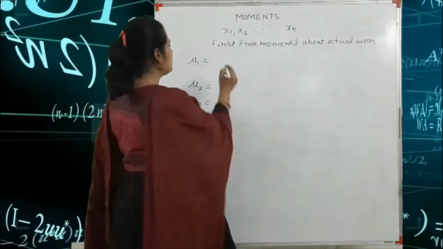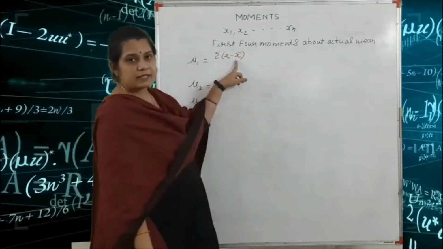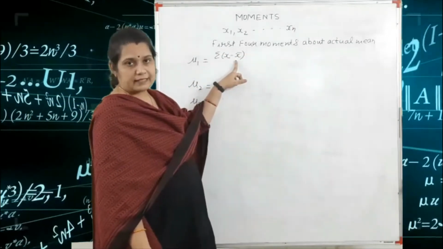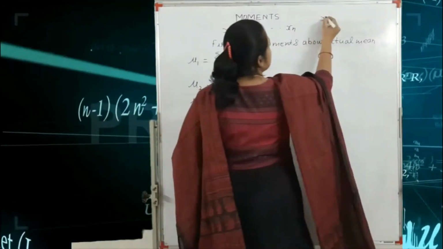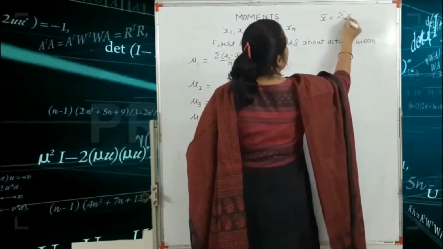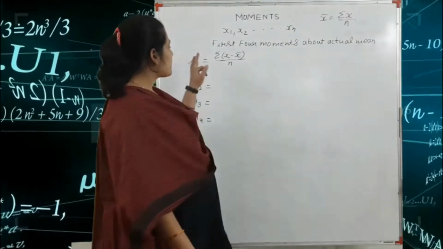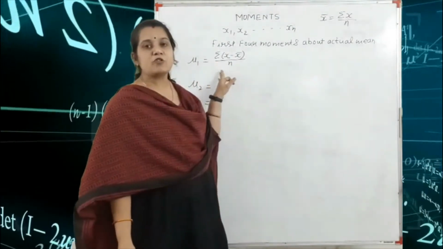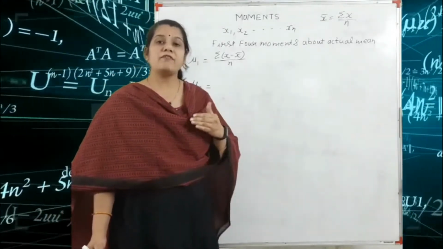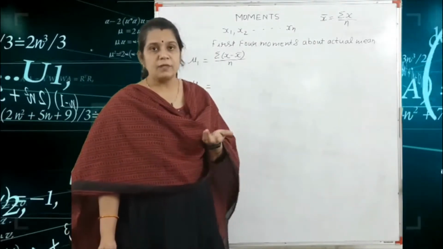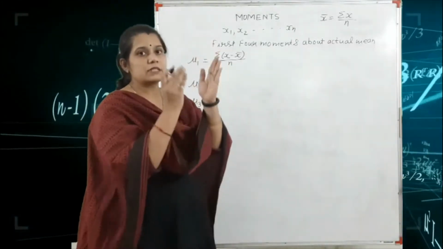The formula is summation x minus x bar, where x bar is equal to the arithmetic mean, divided by the number of terms. So x bar is equal to what? The formula of x bar is summation x upon n. Got it? This formula applies if we are given the number of variables only in the x form, not given with frequency. Only one column, the x column.